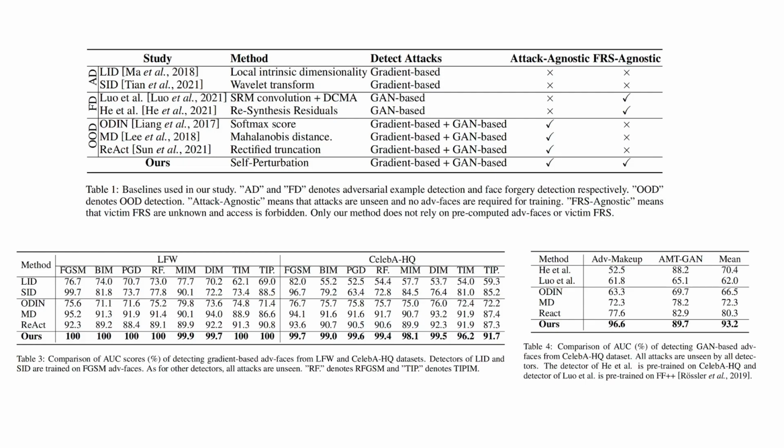Previous adversarial example detection methods focus on specific tasks or gradient-based attacks, and hence can hardly be effectively extended to GAN-based ADV faces, while face forgery detection methods are used to detect GAN-made fake faces. On the other hand, some out-of-distribution detection methods only rely on output features and logits of the backbone network and remain agnostic to unknown attacks, close to our setting. On account of this, we compare our method to various methods in 3 problem settings. All baselines listed in Table 1 include methods of adversarial example detection, out-of-distribution detection, and face forgery detection.